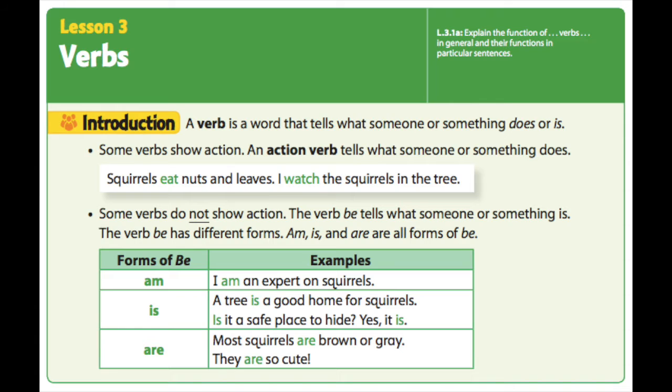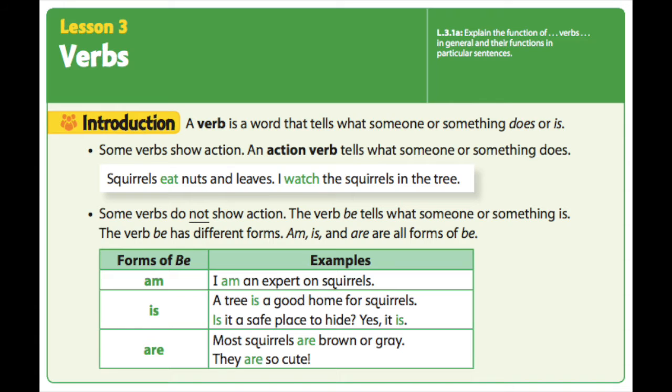So it's telling us that eat is the verb because that is what the squirrel is doing. The squirrels eat the nuts and leaves. Then in the second sentence, watch is in green. So it's telling us that's what the person is doing. I watch the squirrels in the tree. So there's a person watching the squirrels.